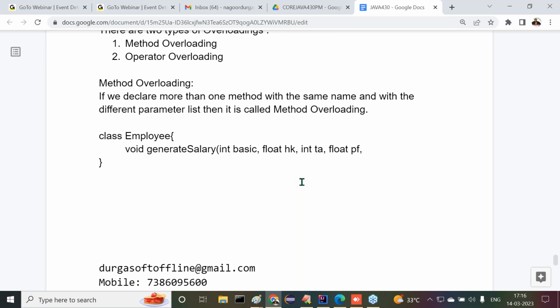PF cutoff might be existing here. All right, like this. Here we are having some calculations available. So now here we can go with some calculations internally, some add-ons or some subtractions, and finally the salary is going to be calculated.